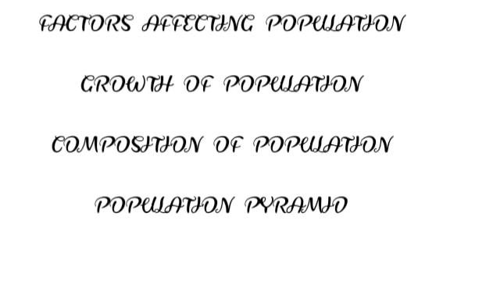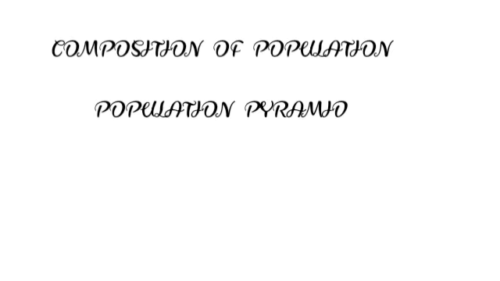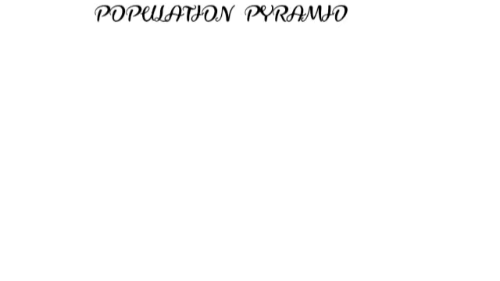We have seen growth of population and composition of population. Finally, we have come to the population pyramid. I hope you could catch up with me. Please go through the chapter once again and learn the question answers that we have already uploaded through the portal. So, thank you.